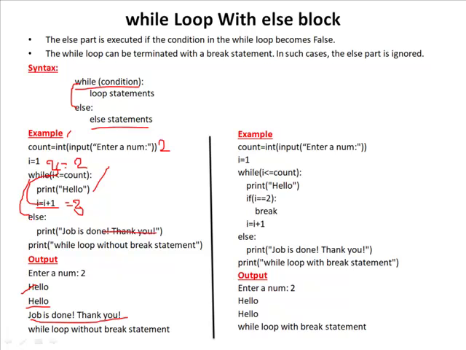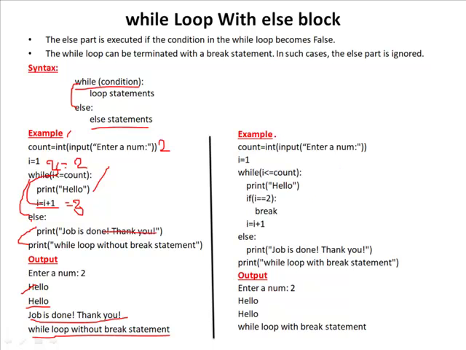Now from this statement the control will go to the statement just below the while else block, that is a print statement, that is while loop without break statement. This is the last output statement. Okay, so this is the example that while loop with else statement without a break statement.